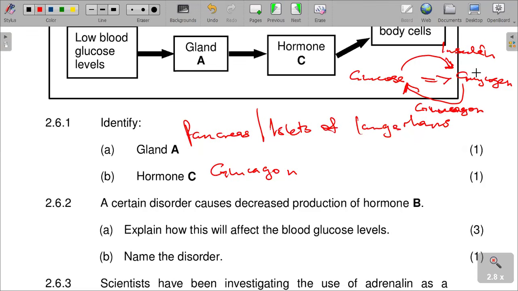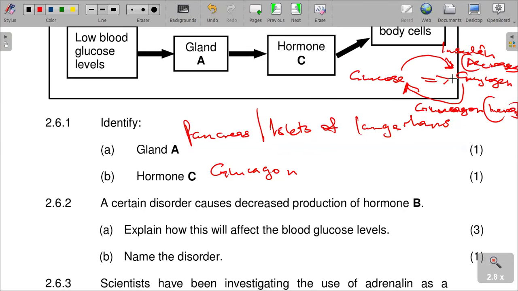So we are saying in this case it increases glucose, and then this side it what? It decreases. So this is one thing that you should understand about this diagram: when we are talking about the increase and decrease of blood sugar, it has to do with insulin and the what?